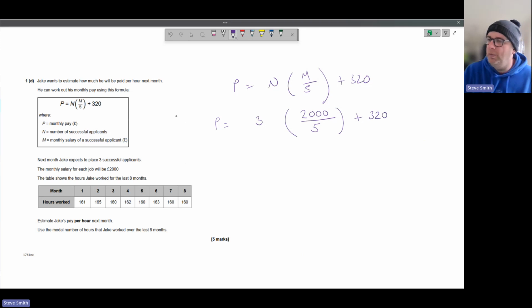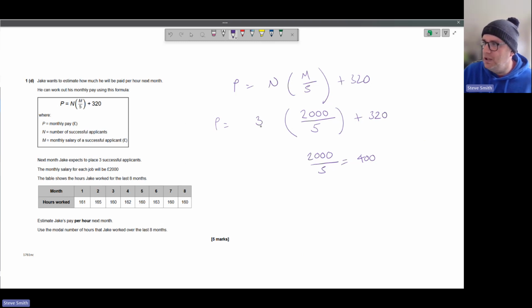So it goes from understanding a formula to now BIDMAS, because we've got to know what to do first. If we know BIDMAS, B for bracket, we're going to do the bracket first. So we're going to go 2,000 divided by 5 equals 400. And it is non-calc. So if we're not sure about 2,000 divided by 5, why not go 20 divided by 5 equals 4, because that's part of our 5 times table. We should know that one. And add the two zeros back on the end, which becomes 400. So quick way to do that one. So we know that that part here is 400.